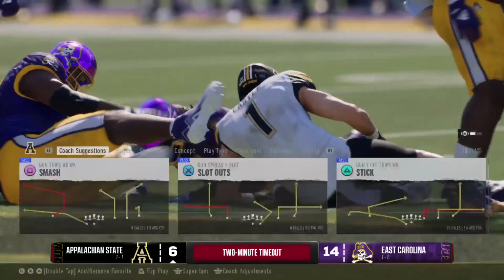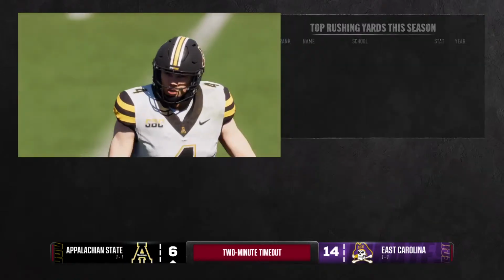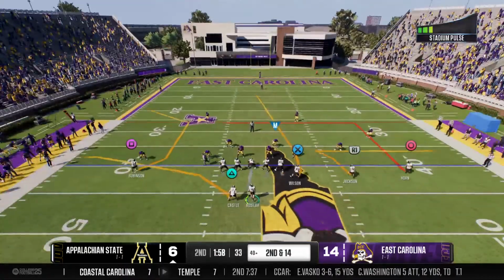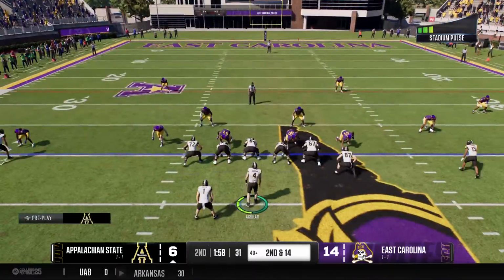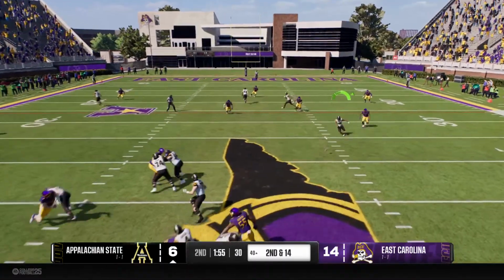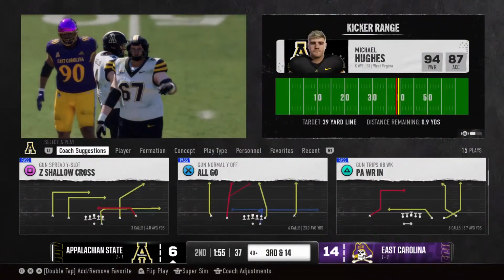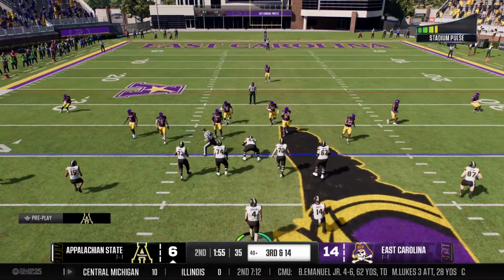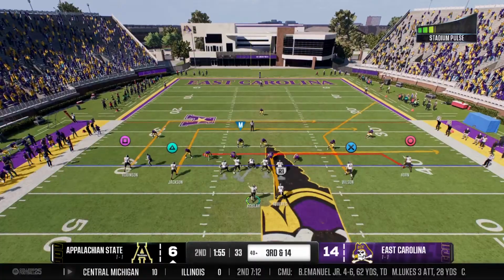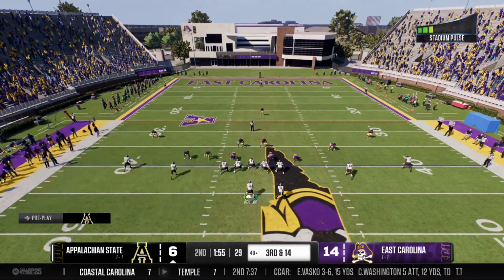Nowhere to run on that one. He loses 4 on the carry. Let's see what they've got on second down. He's looking to throw. Nowhere close on that one as he got drilled trying to deliver the football, and now they face third down. If they can convert here, that type of play can really give you a shot of momentum.